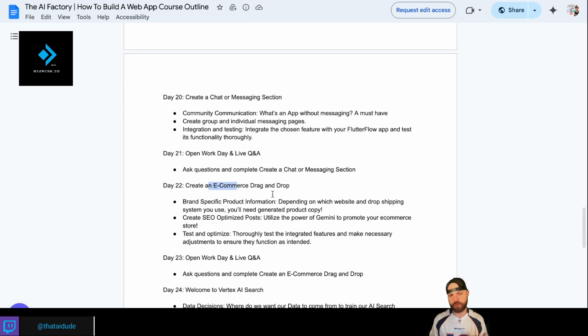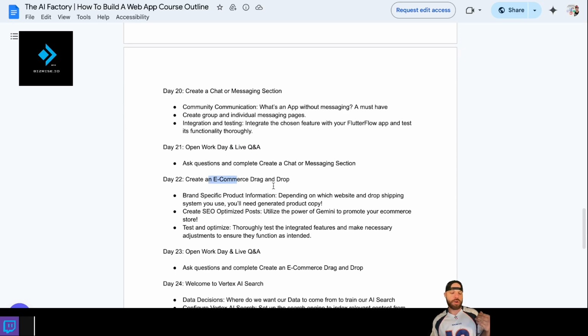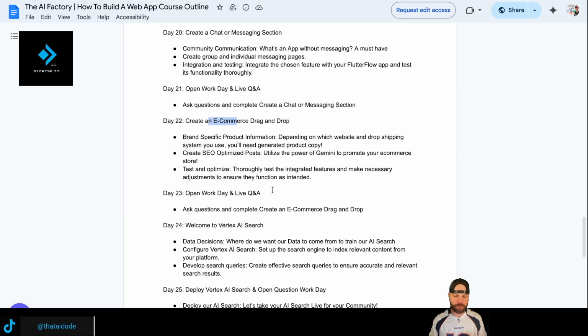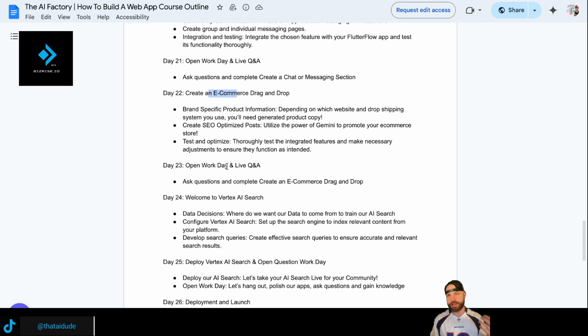Day 22, this will be kind of a cool one. We're going to create an e-commerce drag and drop. And this is going to kind of be multifunctional as well. I think you guys are going to like that. It's to enhance really anybody doing e-com, drop shipping, fashion, anything online where you're selling something, it's going to benefit you.